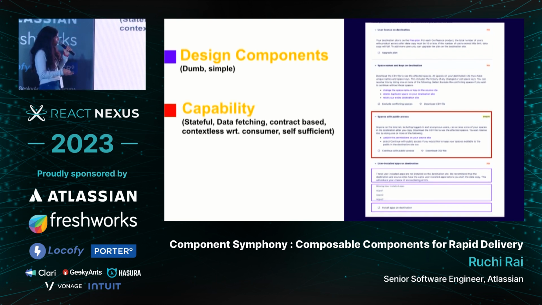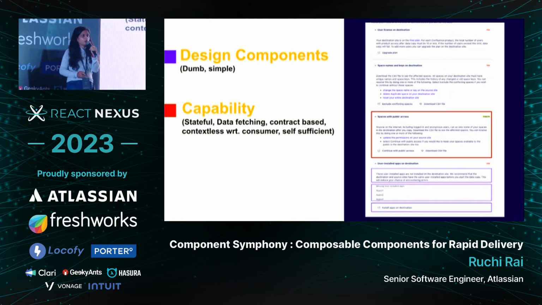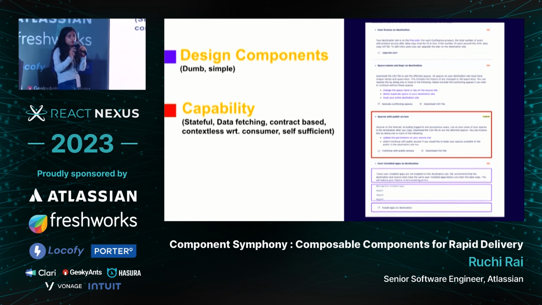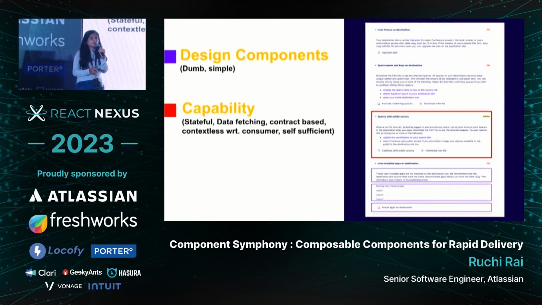The second level of components, highlighted in the red box, are capabilities. That's what I was talking about. They are stateful. They do the data fetching and the data management. But they are contextless with respect to their consumer and their parent. They can have their own context and state, but don't keep them tightly coupled with your parent. And very important, they are self-sufficient. I can import an individual capability in my application and reuse it across teams.